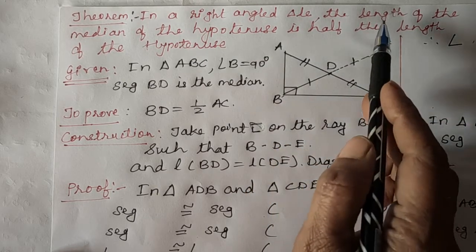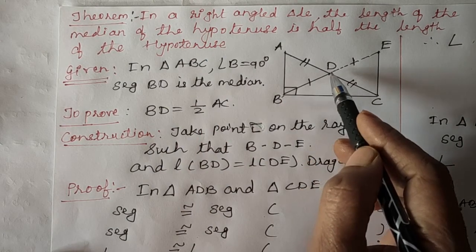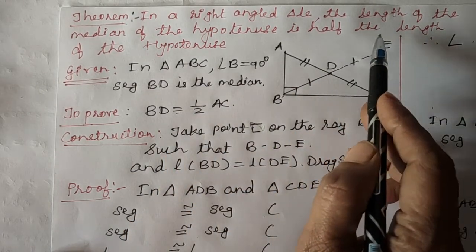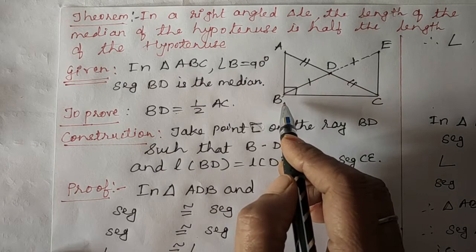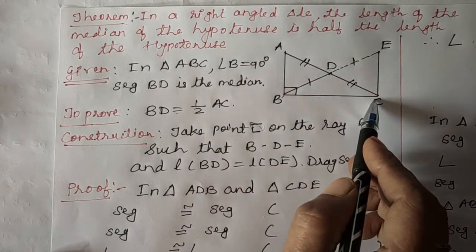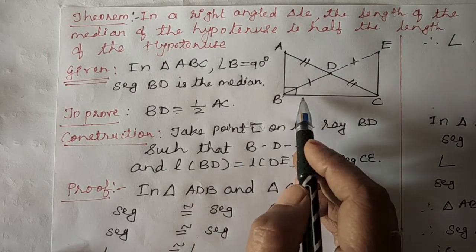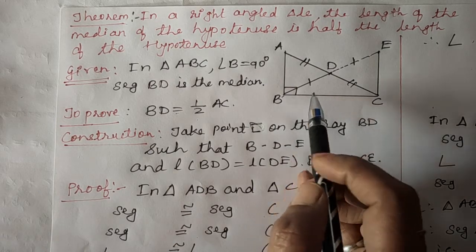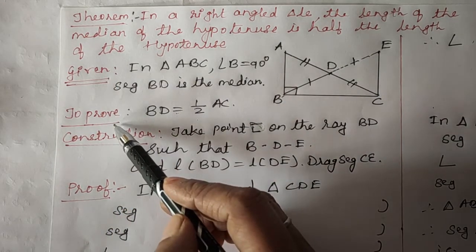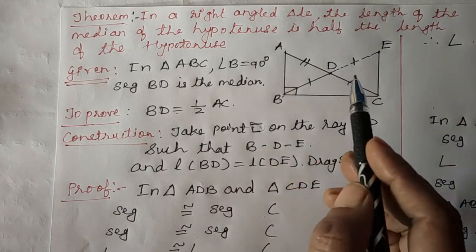Okay, so the length of the median of the hypotenuse, what is that length? BD is equal to what? Half the length of the hypotenuse. So you have to show that this BD is half of the length of the hypotenuse. And what is your hypotenuse here? AC is the hypotenuse. And you know children, I told you many times that if you study the statement carefully, given part you can write easily, to prove part you can write easily, and you can draw the figure also. These three things quickly you can do.